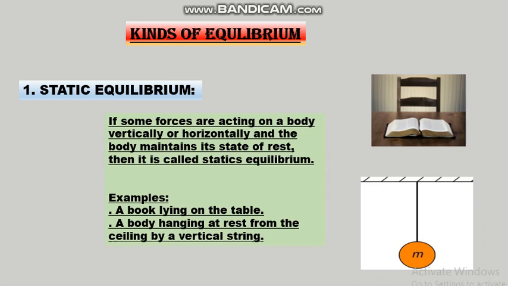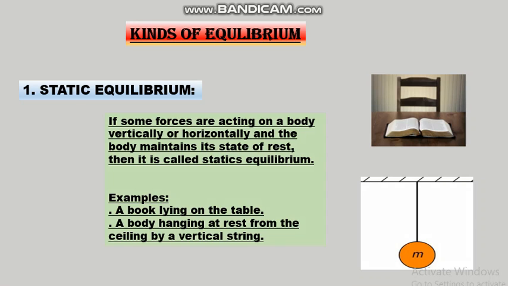There are two kinds of equilibrium. First one is static equilibrium. Second one is dynamic equilibrium. First we discuss the static equilibrium. If some forces are acting on a body vertically or horizontally and the body maintains its state of rest, then it is called static equilibrium. In simple words, a body at rest is said to be in a state of equilibrium. For example, a book lying on the table, a body hanging at rest from the ceiling by a vertical string.